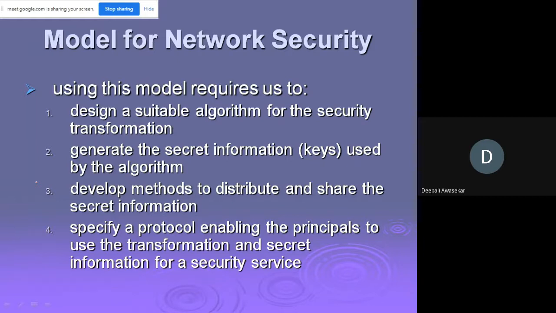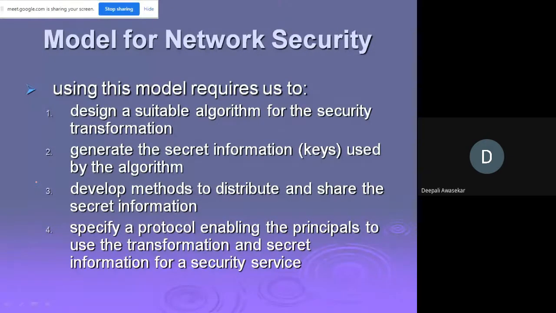Now, whatever is present on this slide, the chapters of this subject are based on these four points. It means different algorithms which were designed from the beginning of network security, such as Diffie-Hellman key exchange, then RSA, and since the beginning, starting from the Julius Caesar cipher model, the simplest. Then generating the secret key.